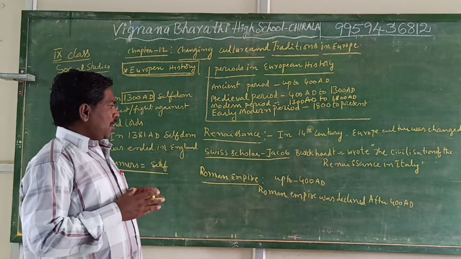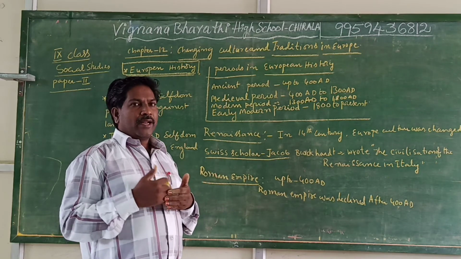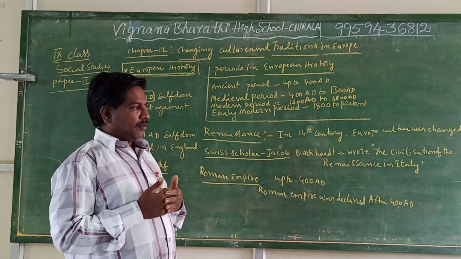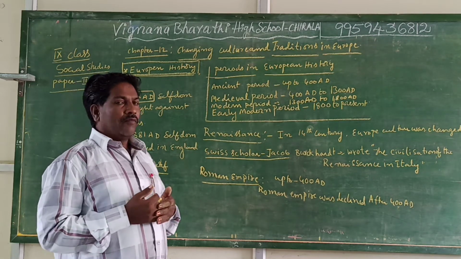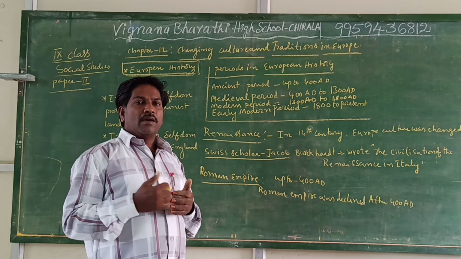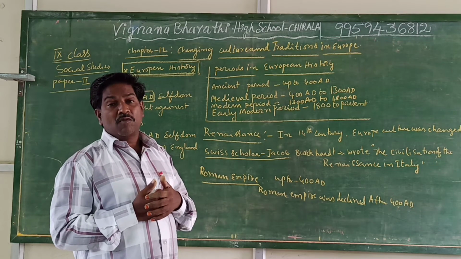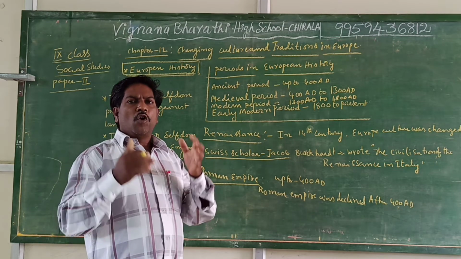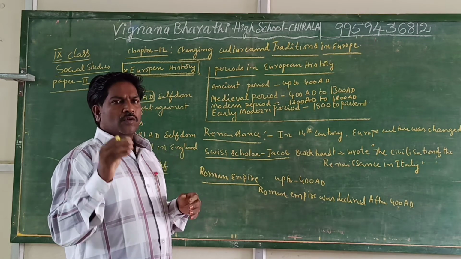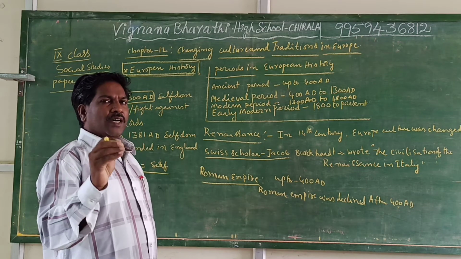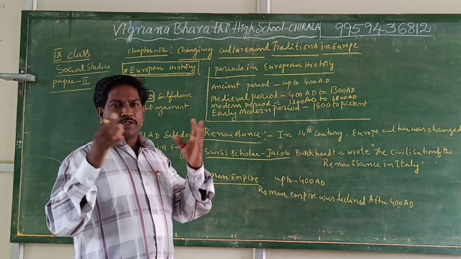After the decline of the Roman Empire, after 400 AD, the Roman Empire gradually declined. When other empires came to Europe, what happened? Then knowledge came out from the books. When Constantinople was occupied by the Turks, then knowledge flourished.